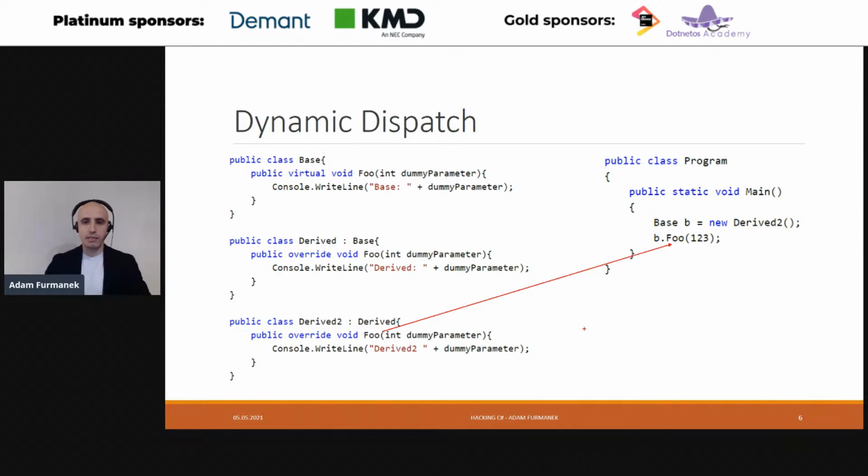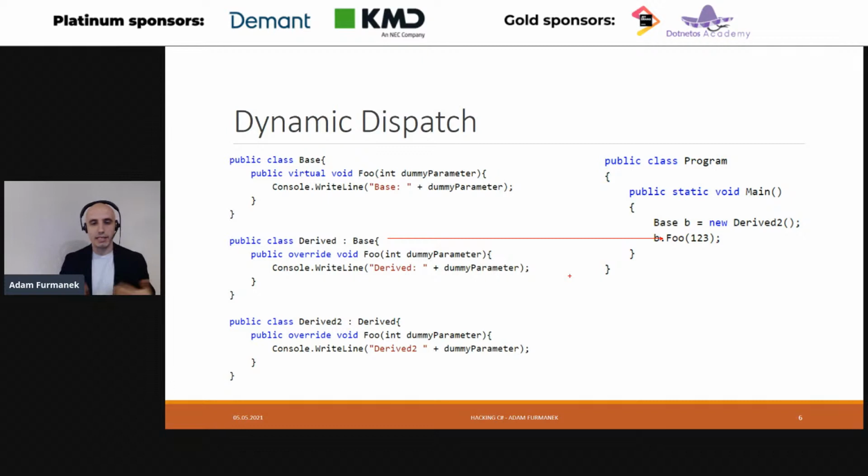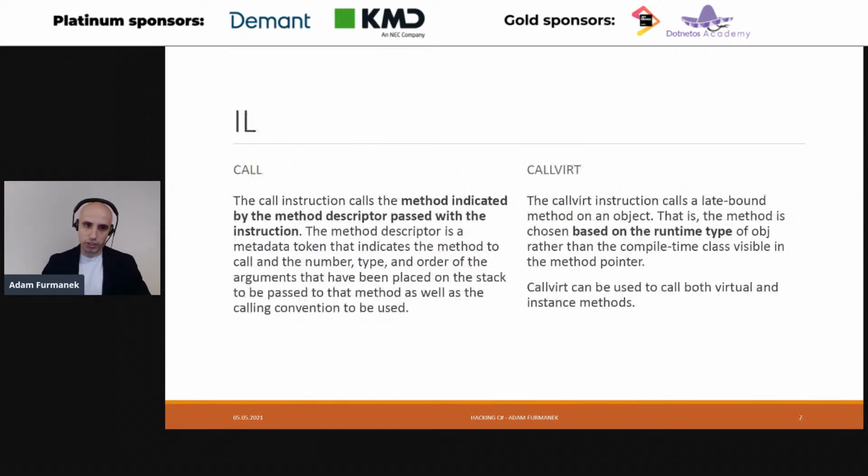The question is, can we actually change it? Can we control that? Is there any way for us, for instance, to call the method from derived in this place instead of base or derived 2? In order to answer that, we need to understand how our method calls work in .NET. And there are actually two instructions on the intermediate language level.